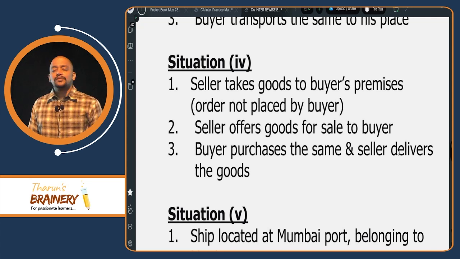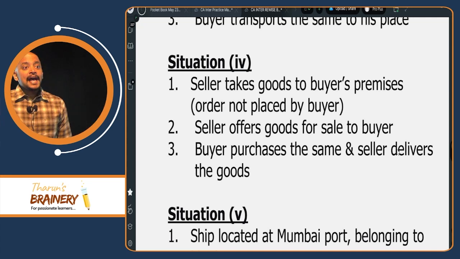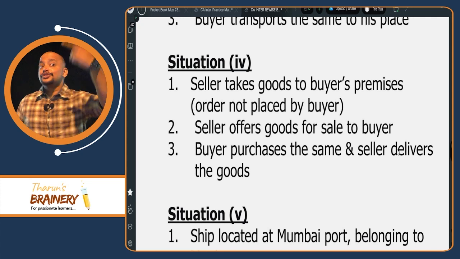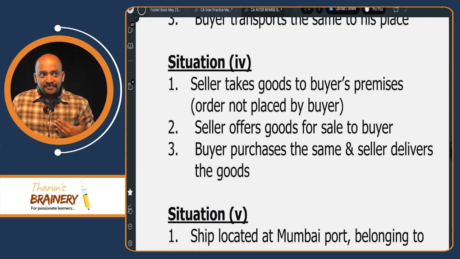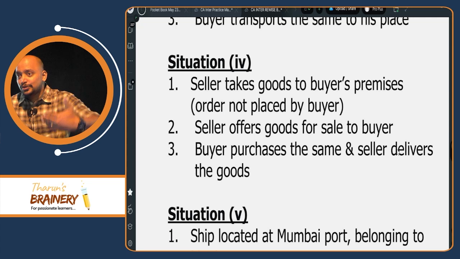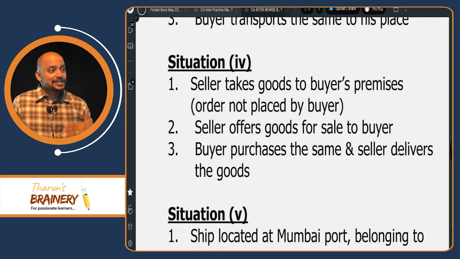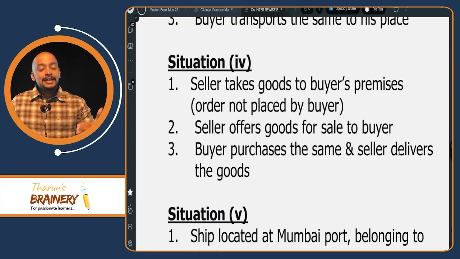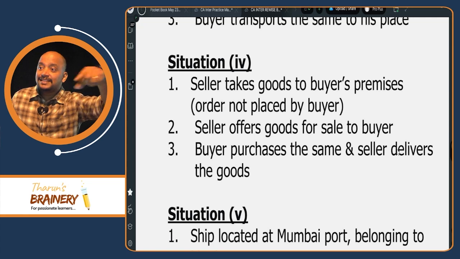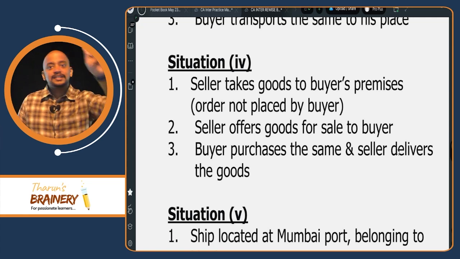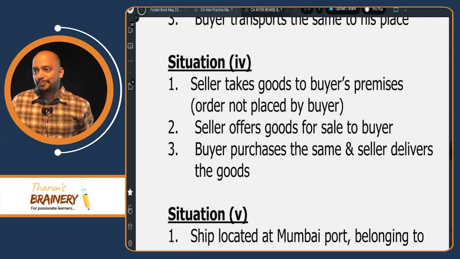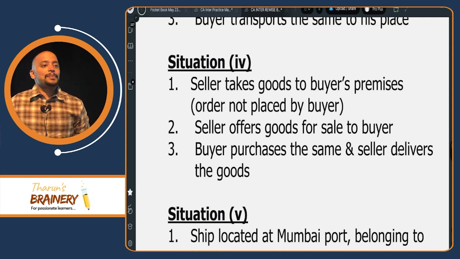Supply does not involve movement of goods, because at the time when there is movement of goods, there is no supply. When the seller takes the goods to your place, you did not place any order, so I don't know whether you will buy or not. Therefore there is no supply at the time of movement of goods. And whenever supply happens, thereafter there is no movement of goods, because we deliver the product at the buyer's place. So again in this case supply does not involve movement of goods.